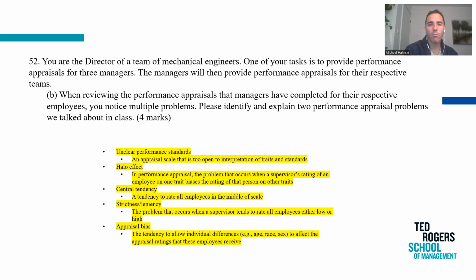Okay. Unclear performance standards is the idea that an appraisal scale is too open to interpretation, or maybe the fact that as the manager, I didn't communicate with my employees how I was going to be evaluating them before I actually evaluated them. Okay, so the employees wouldn't have known what they needed to do in order to achieve a 4 or 5 kind of score, that kind of idea.